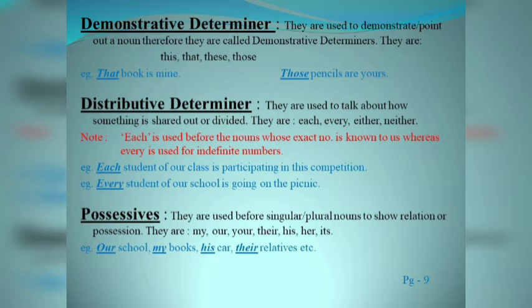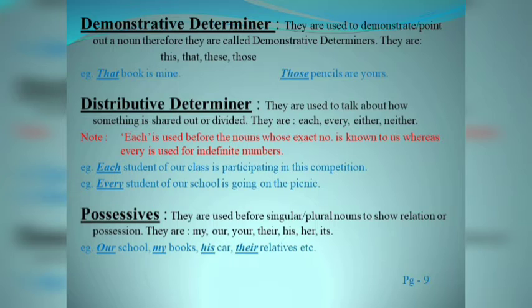The next point is demonstrative determiner. They are used to demonstrate or point out a noun. Therefore, they are called demonstrative determiners. For example, this, that, these, those. That book is mine. Here, that is demonstrative determiner. Another example, those pencils are yours. Here, those is demonstrative determiner.